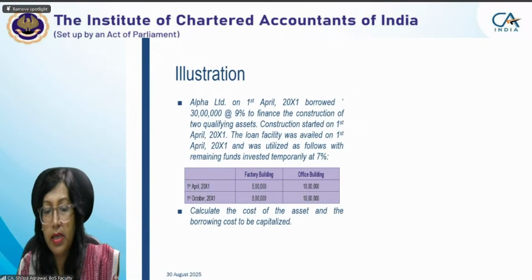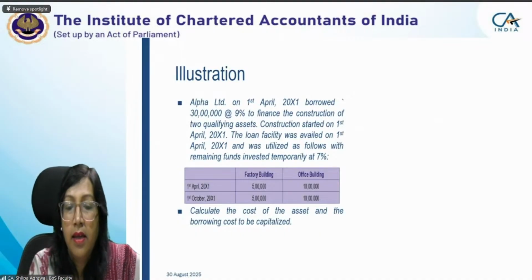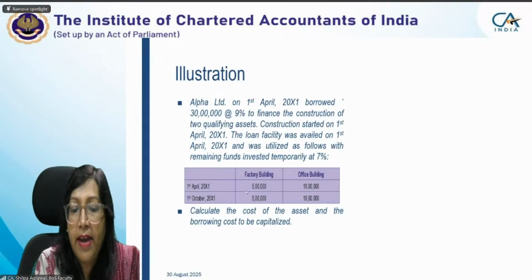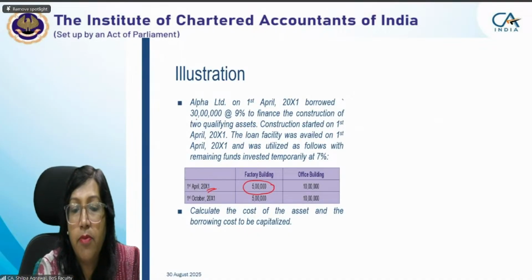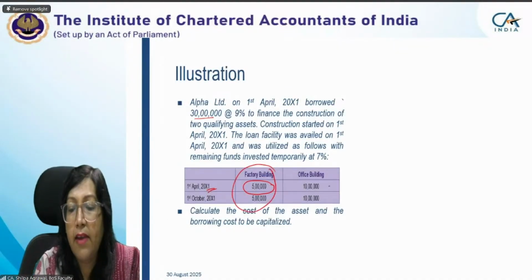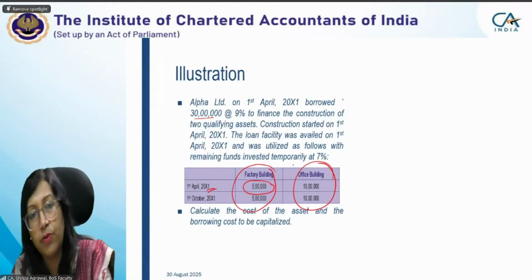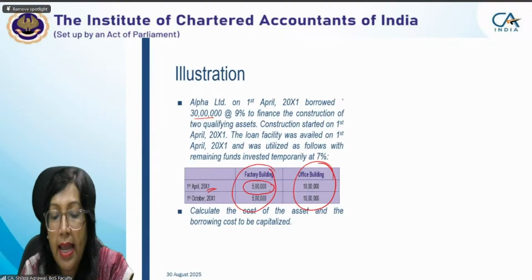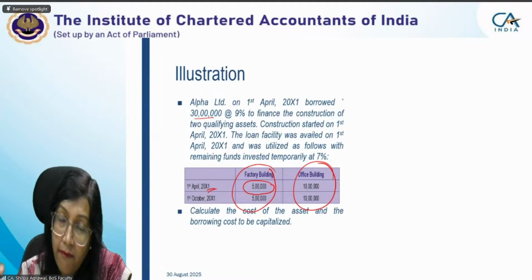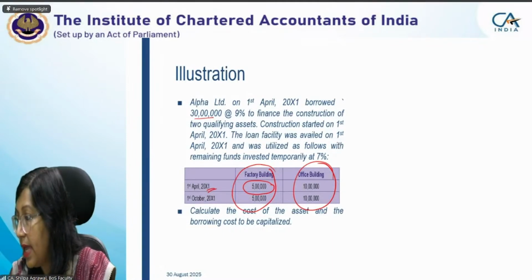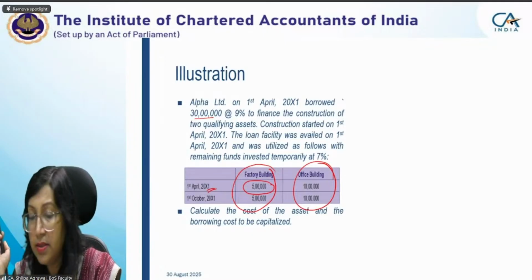Okay, everybody, let's start with this. During the period, first for the factory building on 1st April, we have only used 5 lakh. The entire specific borrowing was 30 lakh, and specific borrowing for your factory building was 10 lakh and for the office building was 20 lakh. Out of that 10 lakh, only 5 lakh has been used on 1st April. Will we start our borrowing cost only for 5 lakh rupees or for 10 lakh rupees? I want to know from you all, students.